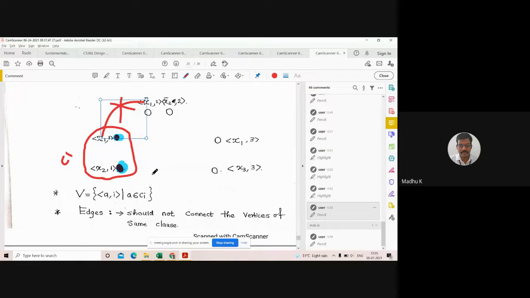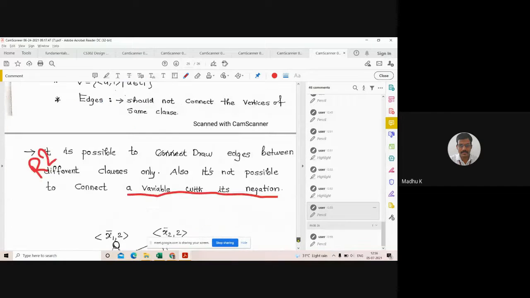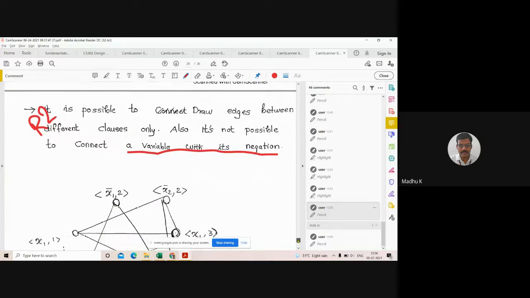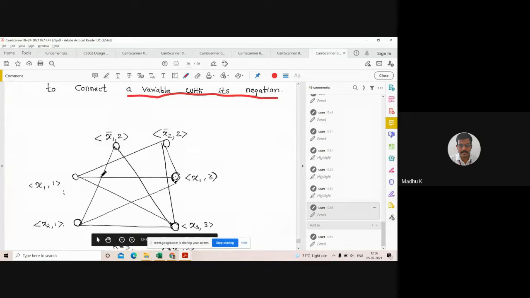No, it is not possible. Based on these rules, I will try to add edges. Just explaining, for example, from x1, I can't add an edge to this. Why?